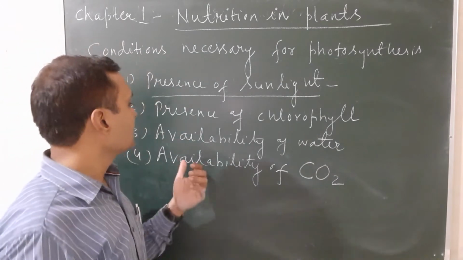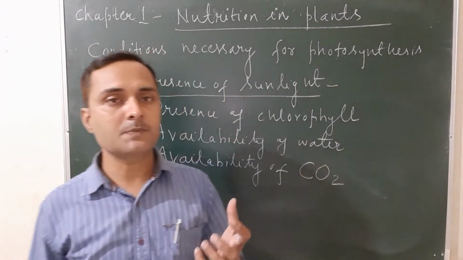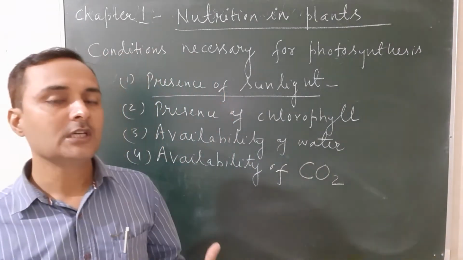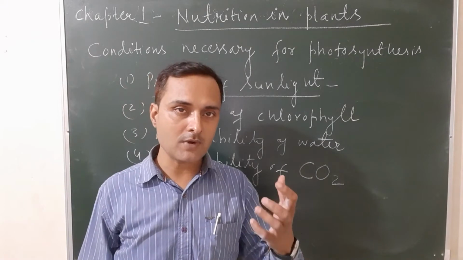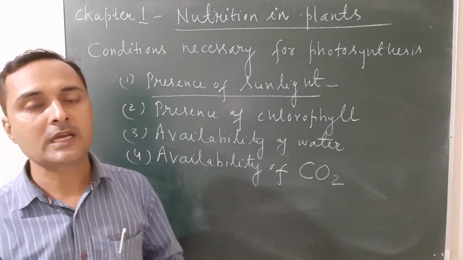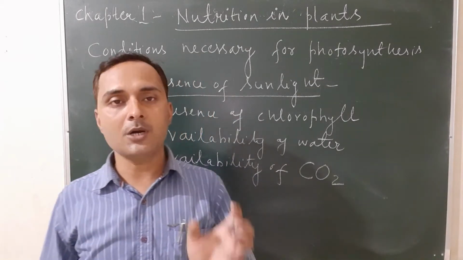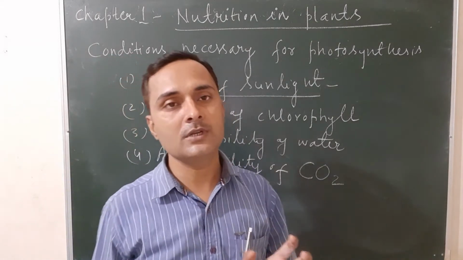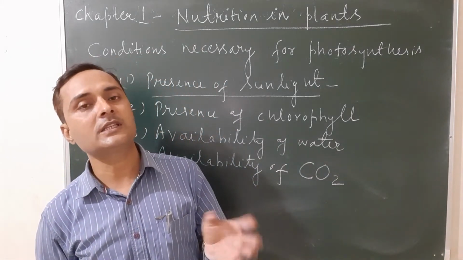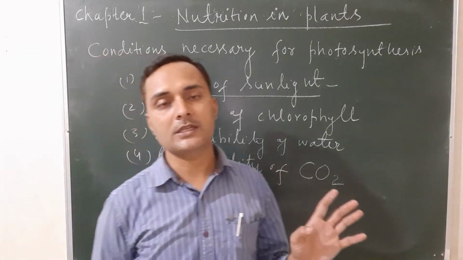Okay. Now availability of water. Water is present in the soil. This water helps in photosynthesis, especially the water present in the soil that is absorbed by the plant roots. These roots absorb the water, and this water moves up and finally reaches the leaf of the plant where photosynthesis takes place. And availability of carbon dioxide.